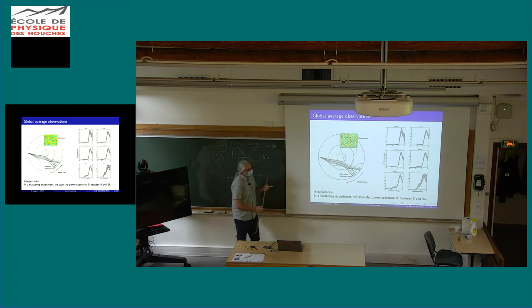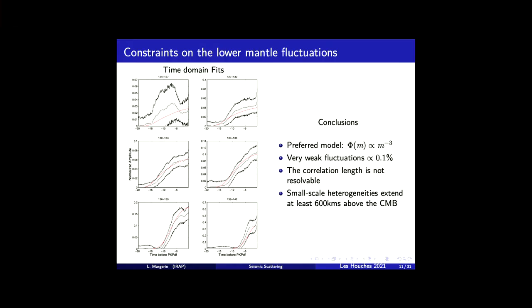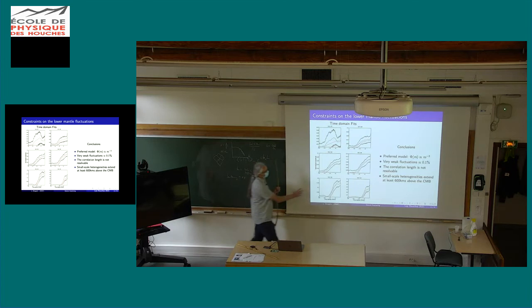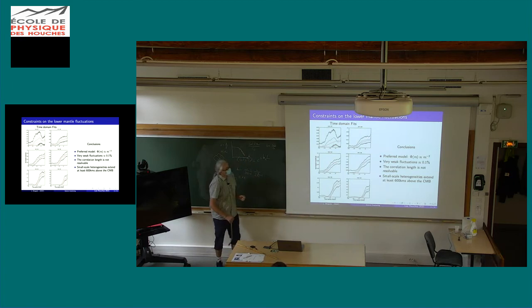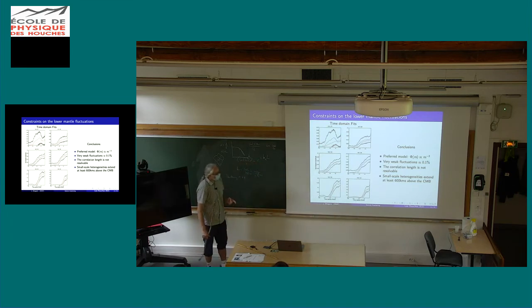Actually, we did something a bit different. We did some inversion, taking into account possibly the effect of multiple scattering. And this is what we obtain. Here it's a zoom on the precursory data. The DF wave is here. In black, these are the data with uncertainties. When the amplitude is not large, uncertainties are quite large. And in red, it's a model.